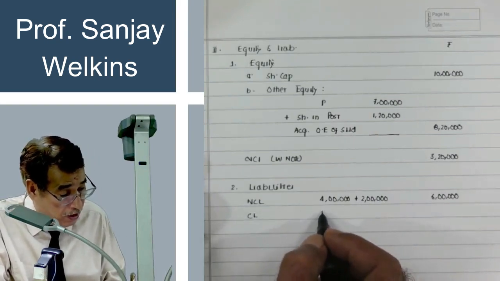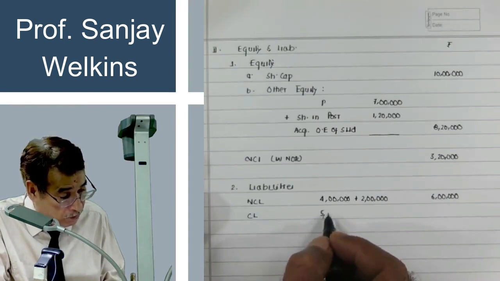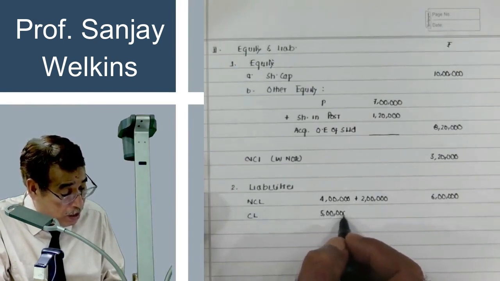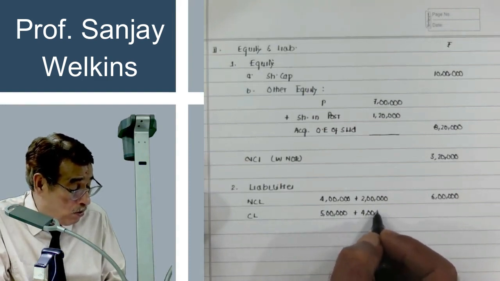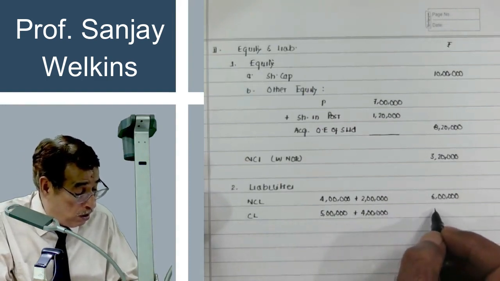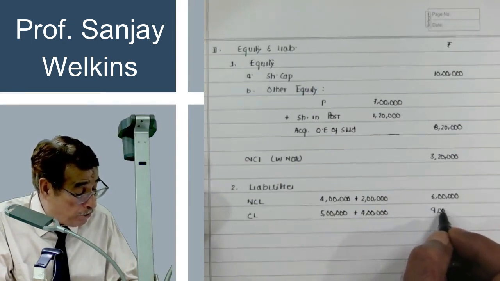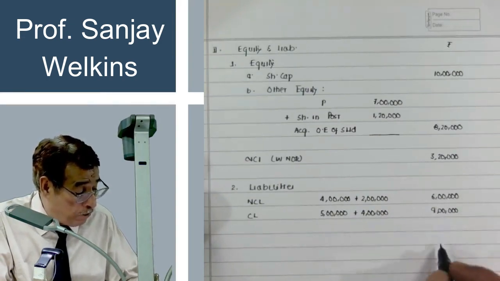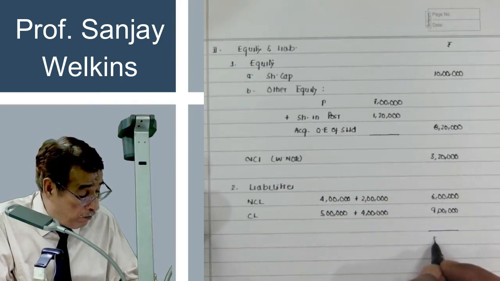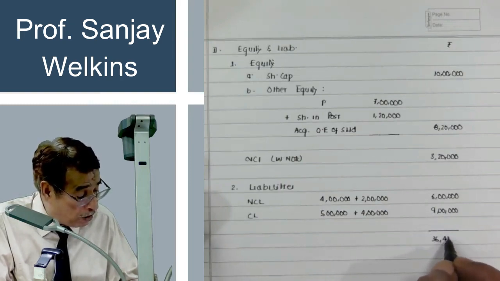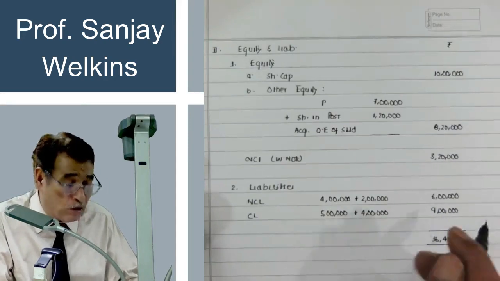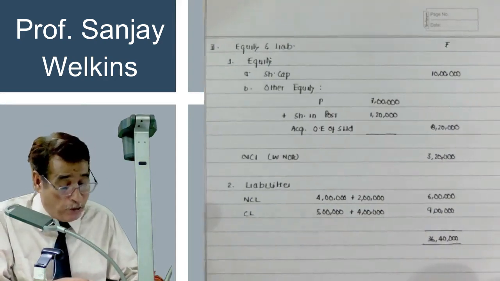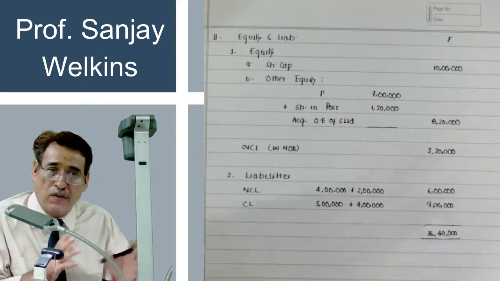Current liability, ours was 5 lakh and subsidiary's was 4 lakh. Total is equal to 9 lakh. And if I am going to add it, it will be equal to 36 lakh 40,000. This is all, and these are the steps which we shall have to adopt to prepare the consolidated financial statement.